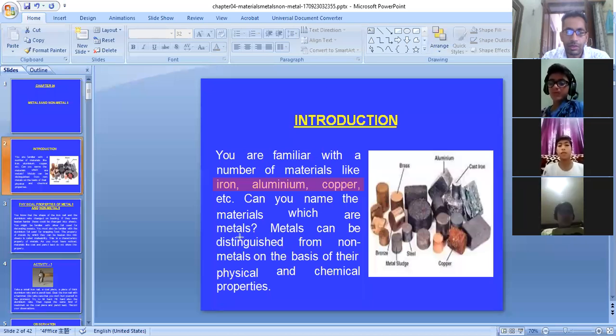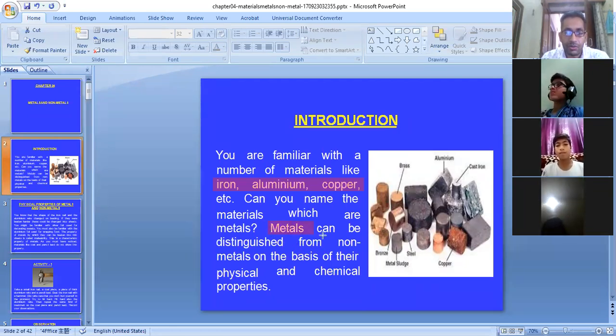But can you name the materials which are metals? Yes, of course we can name. Most of them we identify. Only a few might be there which we might have not seen, like sodium and other metals which we may not identify if they come in front of us.